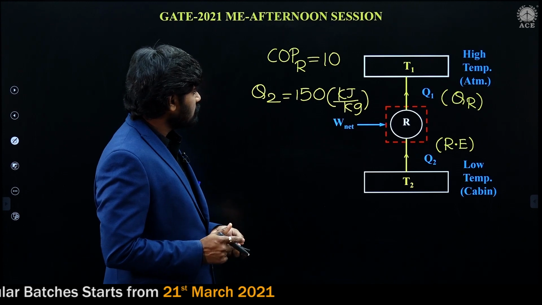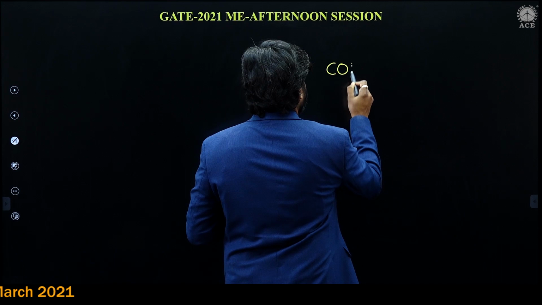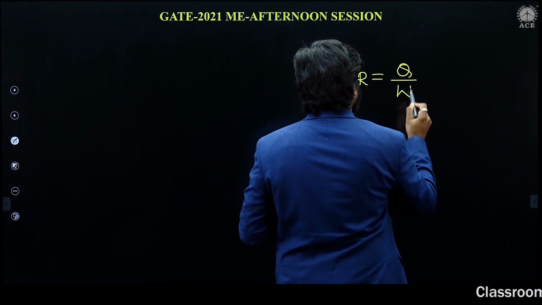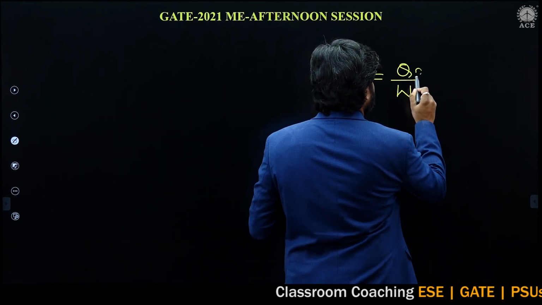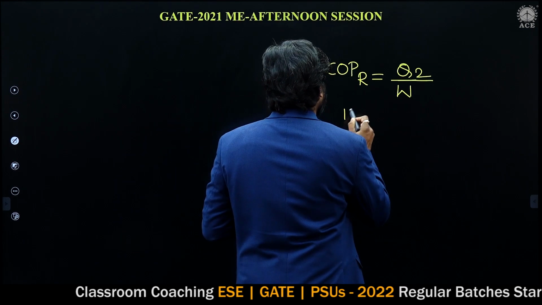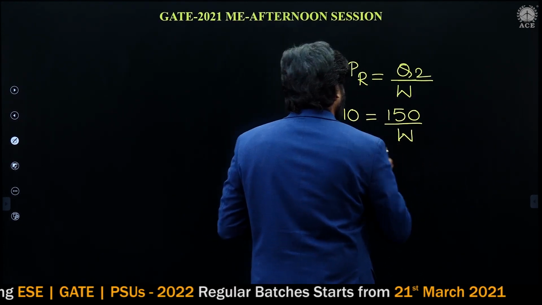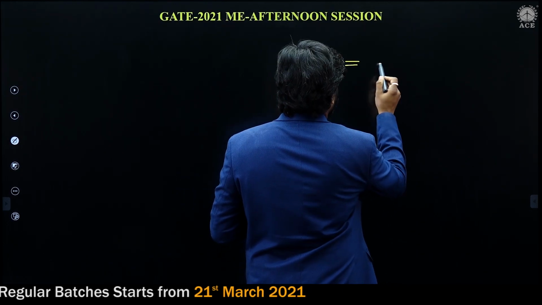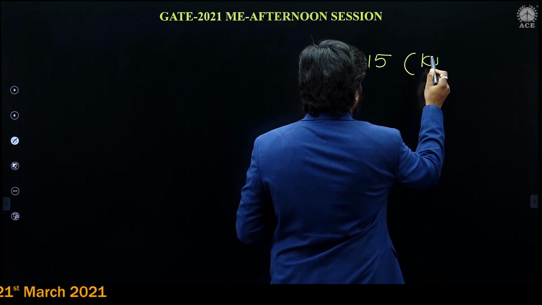So COP we know very well. What is COP? COP of a refrigeration system is equal to Q2 by W. COP is given as 10, Q2 is given as 150. So 10 equals 150 by W. So W, that is the work input, is 15 kilojoule per kg.